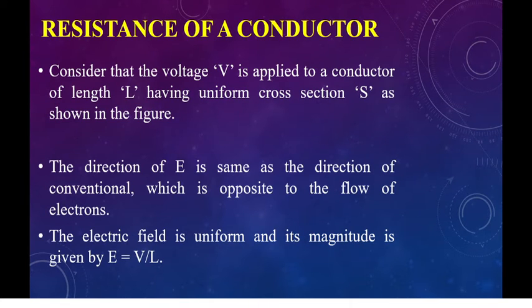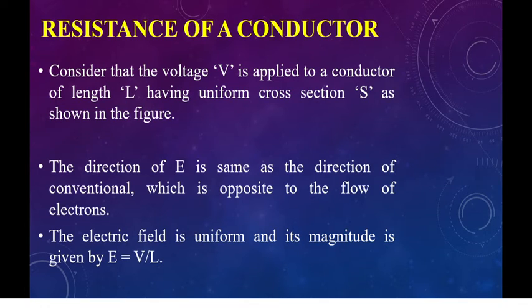The conductor length is L meters and the voltage applied to the conductor is V. The direction of the electric field is the same as the direction of the conventional current, which is opposite to the flow of the electrons. The electric field intensity is uniform and its magnitude is given by E bar is equal to V by L.